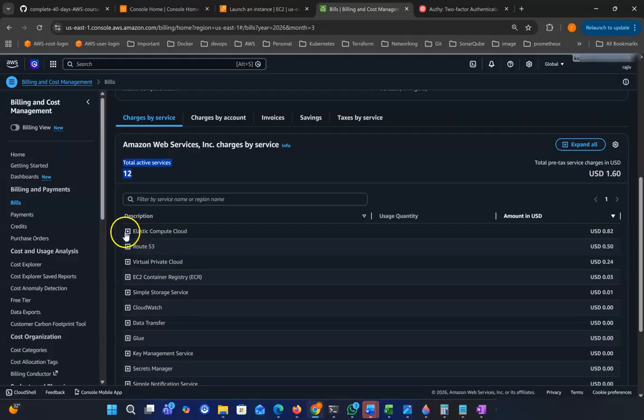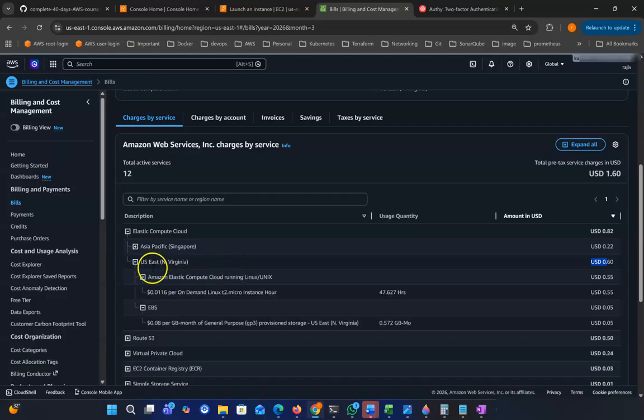So if you see Elastic Compute Cloud or EC2, this is the virtual server. When you click this one, it will show separately your two regions, Singapore region and North Virginia region. Singapore is 22 cents and Virginia is 60 cents. So if you click US East 1, then it will show US East 1 EC2 related services.